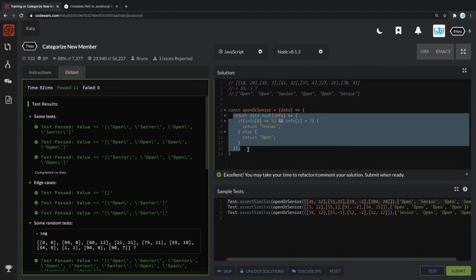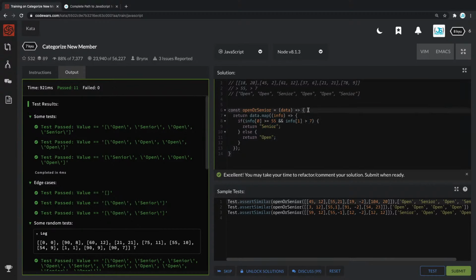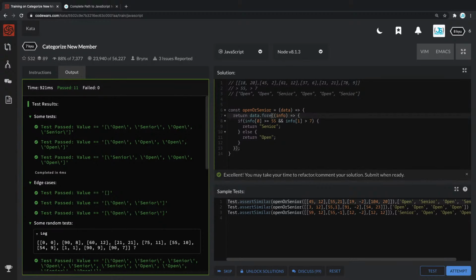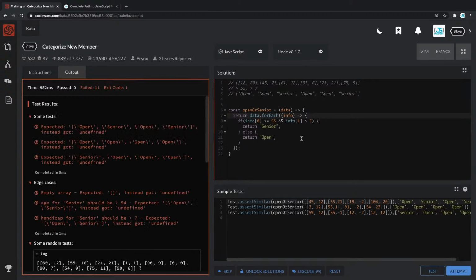Someone asked, what result would ForEach give us, so we know how to use the map instead? ForEach doesn't give us any output. If we try doing the same thing with ForEach, I can do that right there. ForEach always returns undefined. As you can see, if we now click attempt, we got nothing. We got undefined for each one. So if you want to do some simple console logs or something, in that case, you can use a ForEach. But whenever you have to actually return some data, in those cases, you need to use the map.